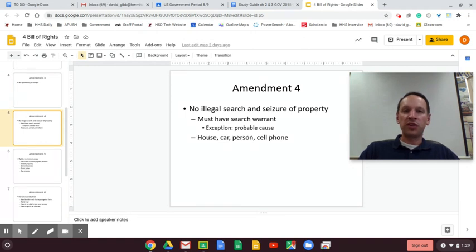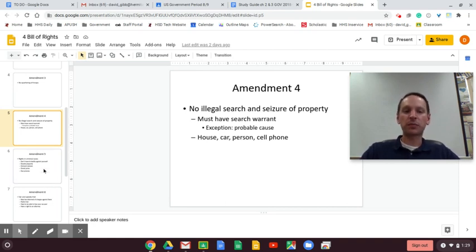Fourth, no illegal search and seizure of property. We talked about this. Your car gets pulled over. Your person is searched. Your house is searched. Your cell phone is searched. These are all Fourth Amendment issues. So they must have a search warrant or probable cause, depending on the situation. But to get a search warrant, there must be probable cause that a crime is being committed or something illegal is being done.